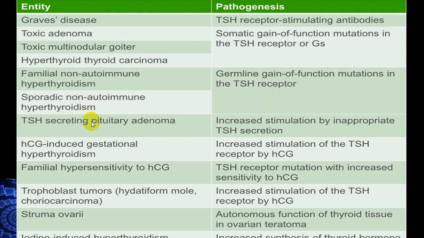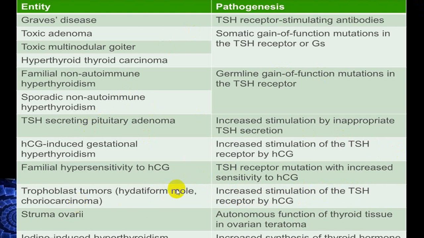Then TSH secreting pituitary tumors, you get excess production of TSH, and that will stimulate the thyroid gland. Human chorionic gonadotrophic hormone secreting tumors, or excess of HCG, will produce increased stimulation of the TSH receptor, because HCG can combine with the TSH receptor and works identically like TSH. There is some familial hypersensitivity to HCG. Trophoblastic tumor, again the same, because of increased stimulation of the TSH receptor by human chorionic gonadotrophic hormone, particularly in hydatidiform mole, choriocarcinoma, etc.